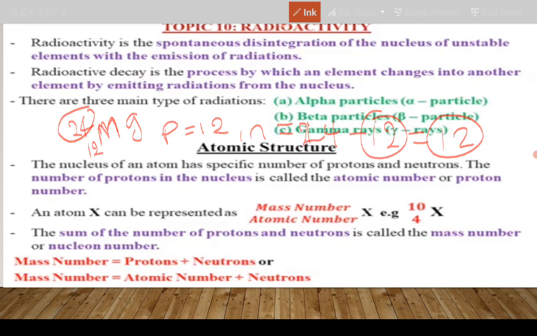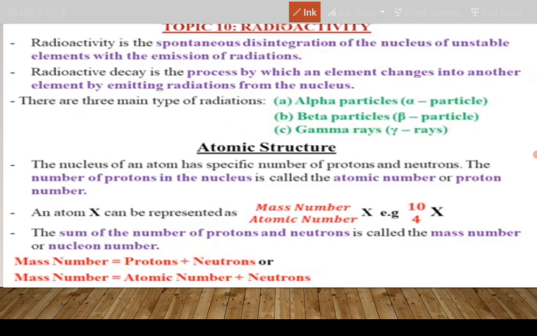All right? So the 12 is the number of protons. It is called atomic number. It is also called proton number. Why call it proton number? Because we are talking about protons here. Therefore, it is fair enough to call the number of protons proton number.